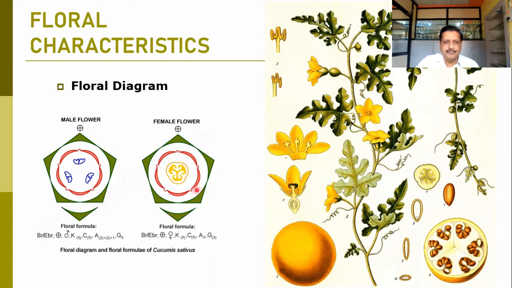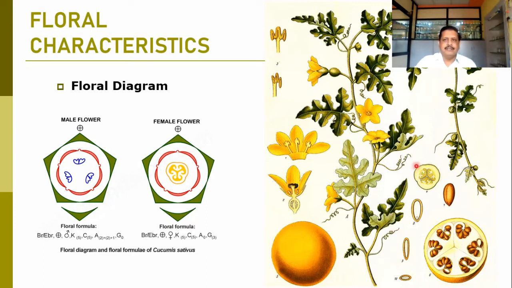Flower is bracteate, calyx forms a cup-like structure, corolla is fused, and ovary is tricarpellary syncarpous with a single locule. These placentae are parietal placentae. Here there is the absence of the androecium, and here there is the absence of gynoecium. So male and female flower formulas are shown like this.